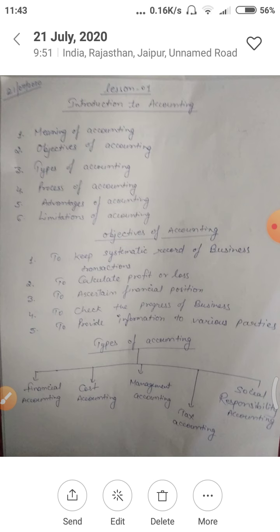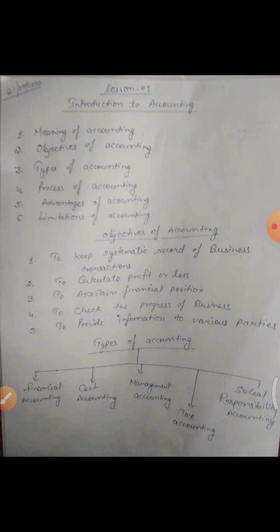If your investment is for short term, then it can be included in current assets, or you can write here current investments. But if your investment is for long term, then it will be non-current investment. The word fixed can be replaced by non-current. Non-current and fixed are both the same. So you can also call your assets non-current assets and current assets. Okay.